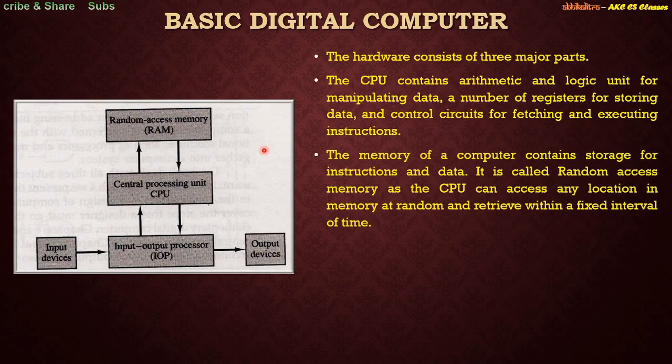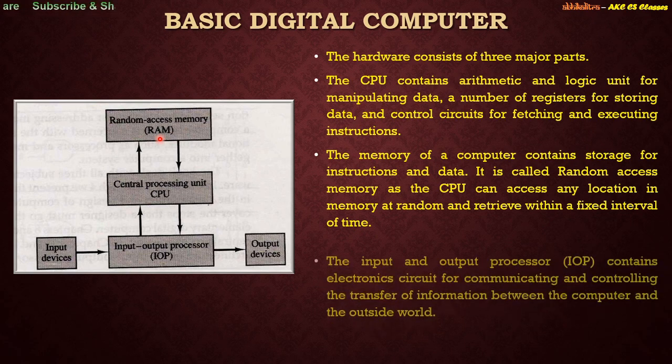The next part is memory. The memory over here is written as random access memory. Why is it called random? Because the CPU can access any location in memory at random to retrieve any data in a very fixed interval of time, right? Random access memory can also be of different types that we will be covering in our upcoming video lectures, but for the time being we are only concerned with the term random access memory and why it is so called, right?